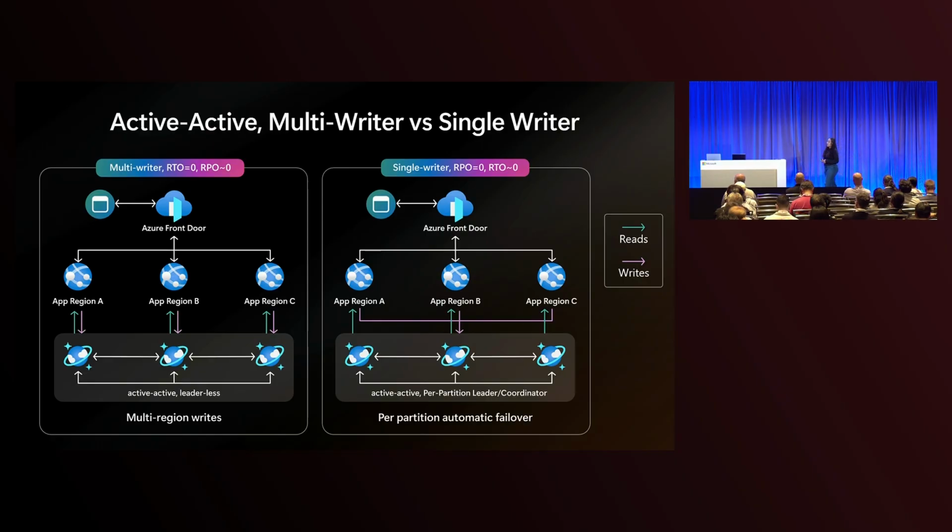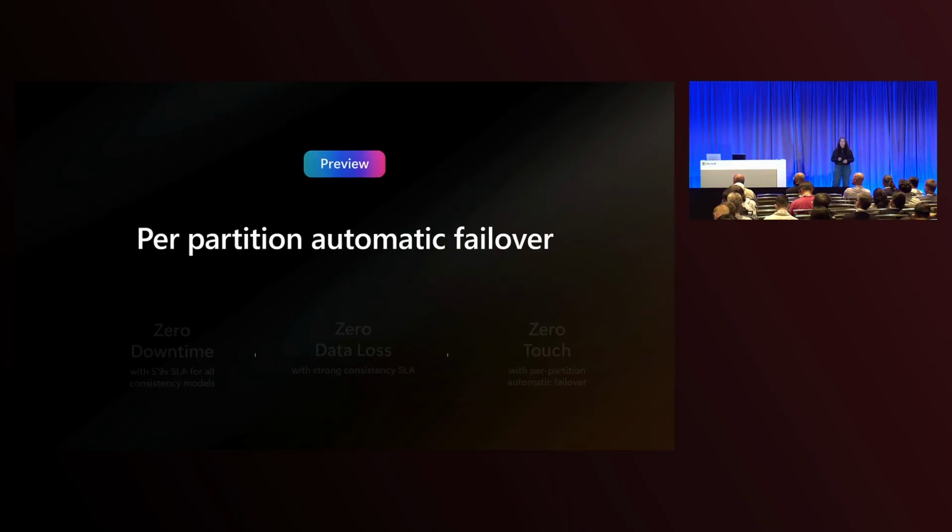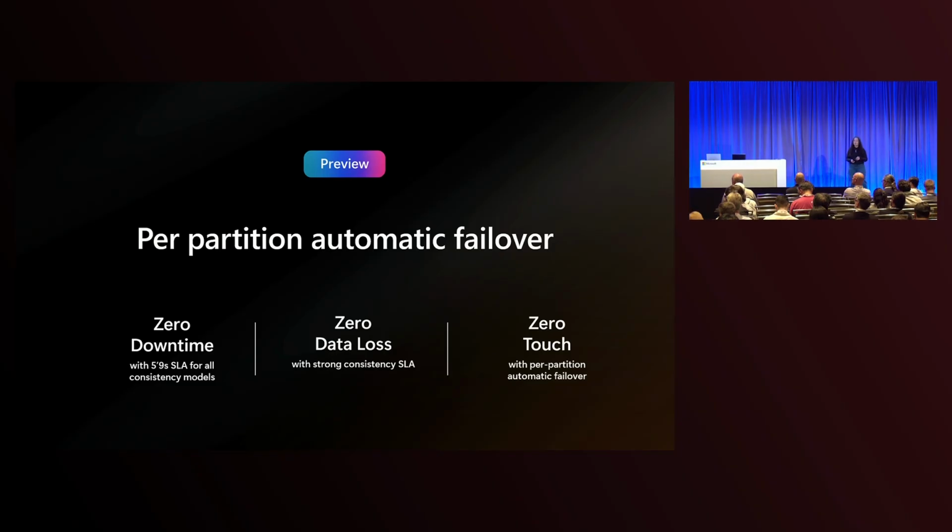With the multi-writer strategy, I have an RTO of 0 because all of my regions are able to accept traffic and we can quickly cut over between each other. The RPO in our multi-writer setup is roughly equal to the replication lag between regions. With the single writer strategy, because I'm using strong consistency, my RPO is 0. The RTO is roughly about 2 minutes. So the per partition automatic failover feature allows us to get 0 downtime, 0 data loss, all with 0 touch. You don't need to manually configure which region the partition is routed to. The SDK handles all of this for you with no operational overhead.